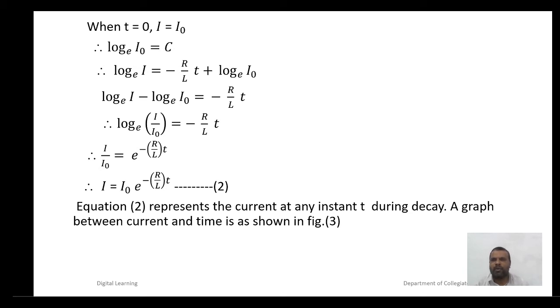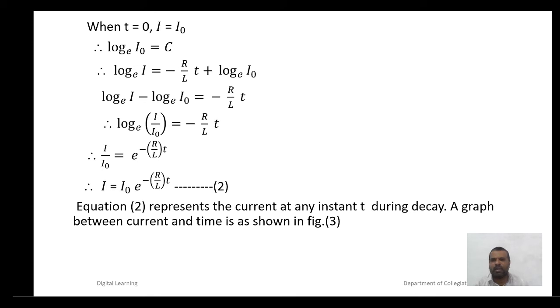Therefore, log I to the base e is equal to minus R by L into t plus log I naught to the base e, or log I to the base e minus log I naught to the base e is equal to minus R by L into t. Therefore, log I by I naught to the base e is equal to minus R by L into t. Therefore, I divided by I naught is equal to e raised to minus R by L into t. Therefore, I is equal to I naught into e raised to minus R by L into t.